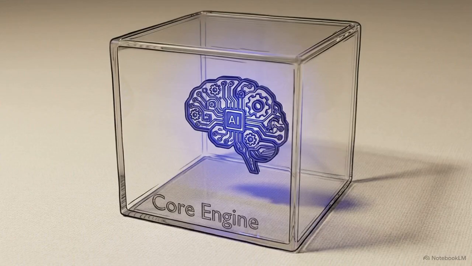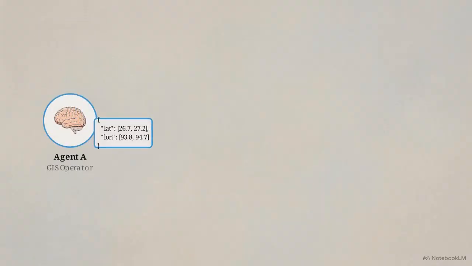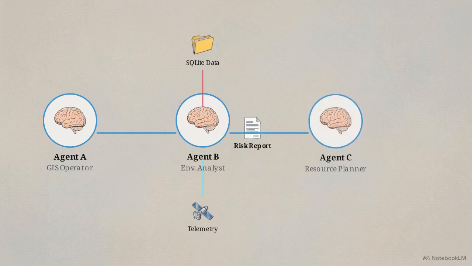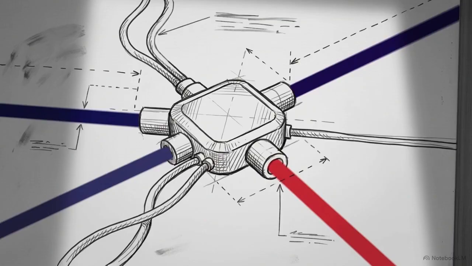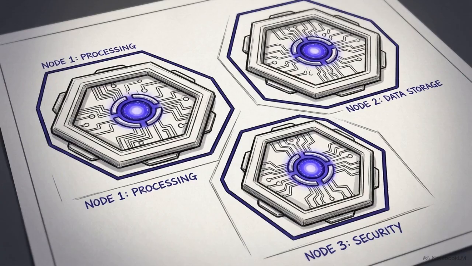With clean data established, the conversational core runs on Gemini 1.5 Flash. Instead of using a single monolithic prompt, the system relies on the Google Agentic Development Kit to sequence 3 specialized agents. Agent A, the GIS operator, parses plain English requests into structured coordinates. Agent B, the environmental analyst, fuses database statistics and live satellite telemetry into a risk report. Finally, Agent C, the resource planner, calculates required geobags and bamboo to generate a resource plan. Dividing the labor this way isolates language parsing, geographic data analysis, and logistical math, rather than relying on guesses.